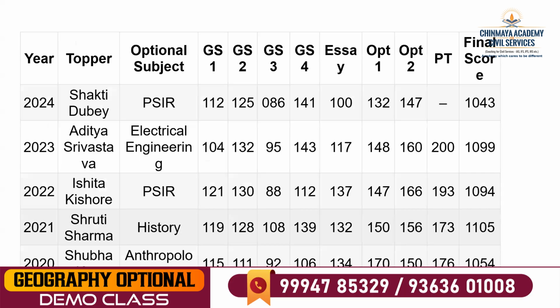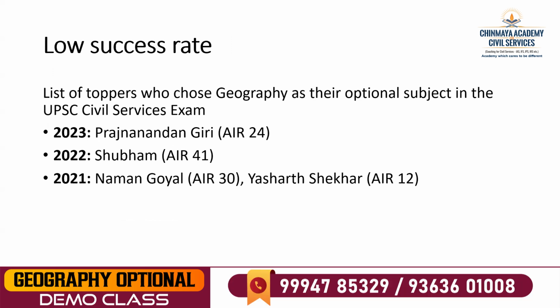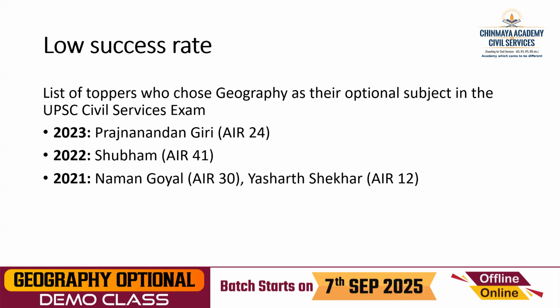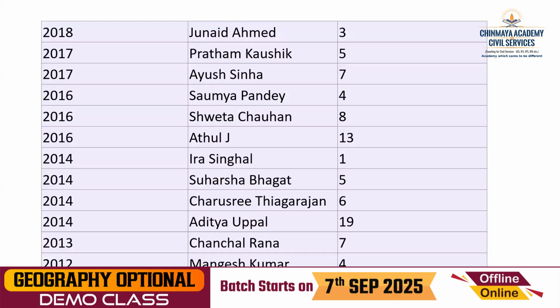But after 2016, what happened? The success rate reduced. Also the rank: geography students were not able to get even here a 12th rank, 24th rank, only good ones. Home cadre, you can get a home cadre with this rank, I accept. But students got a first rank. Sometimes you see 2014.